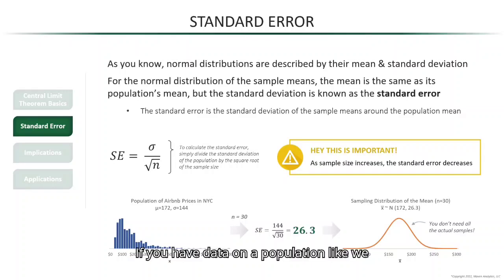If you have data on a population, like we do here, then you can use its sampling distribution of the mean to calculate the probability of getting a sample of a certain size with a certain mean. So if we take a sample of 30 Airbnb prices, for example, it's very likely that their average price will be between $150 and $200, since there is a lot of area under the curve in that range here. But it's highly unlikely that it will be below 100, again if we go by the sampling distribution of the mean.